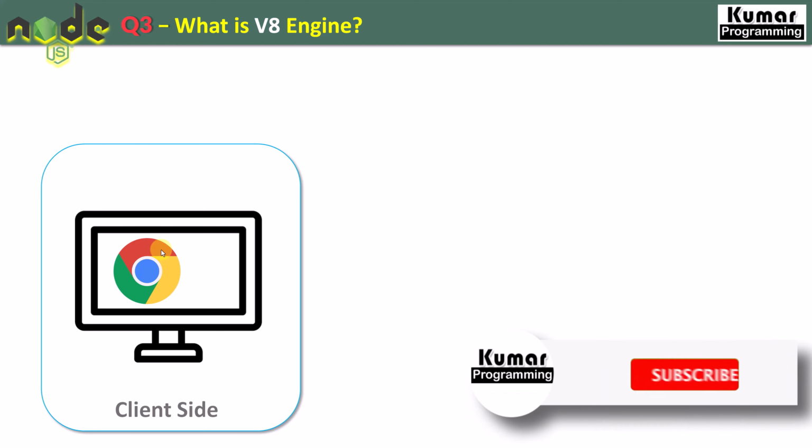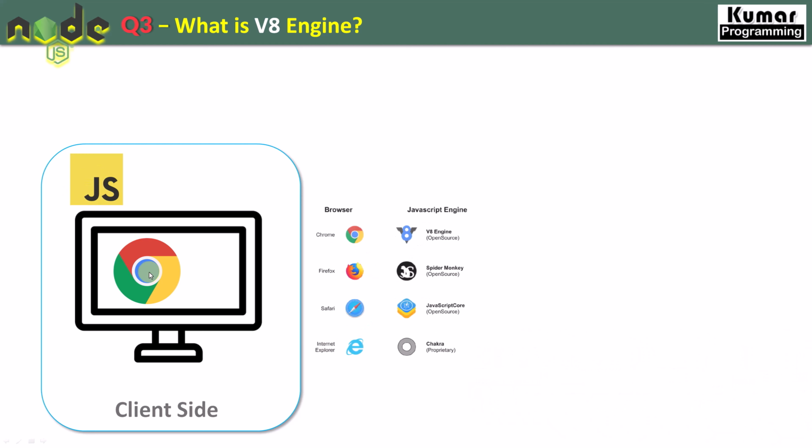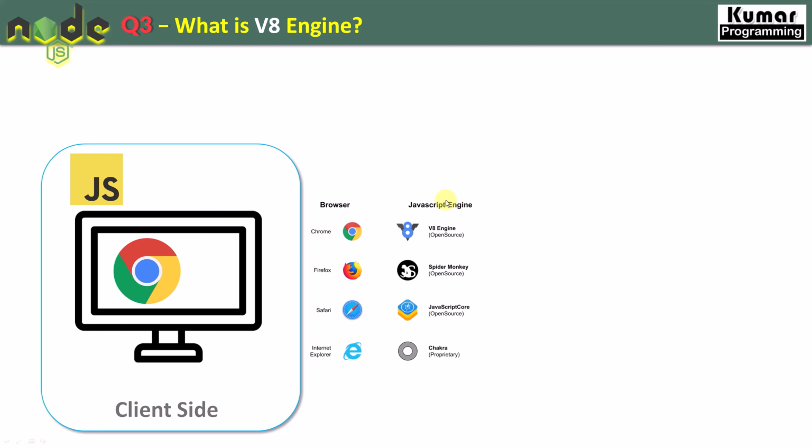These browsers use JavaScript, and the JavaScript inside them is executed with the help of a JavaScript engine. Chrome has the V8 engine, Firefox has SpiderMonkey, Safari has JavaScriptCore, and Edge has Chakra. These are all JavaScript engines used by browsers.